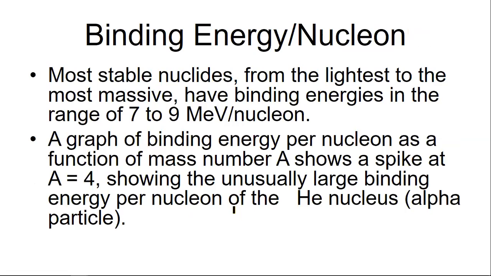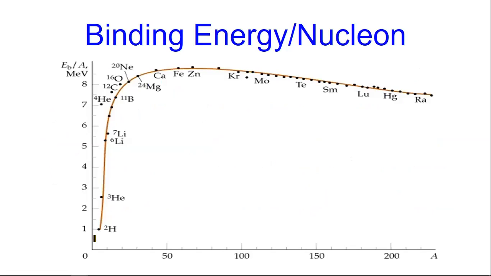Here, binding energy per nucleon: most stable nuclides from the lightest to the most massive have binding energy in the range of 7 to 9 mega electron volt per nucleon, and a graph of binding energy per nucleon as a function of mass number shows a spike at A equal to 4, showing the unusually large binding energy per nucleon of the helium nucleus, that is the alpha particle. We are going to show some diagram here.